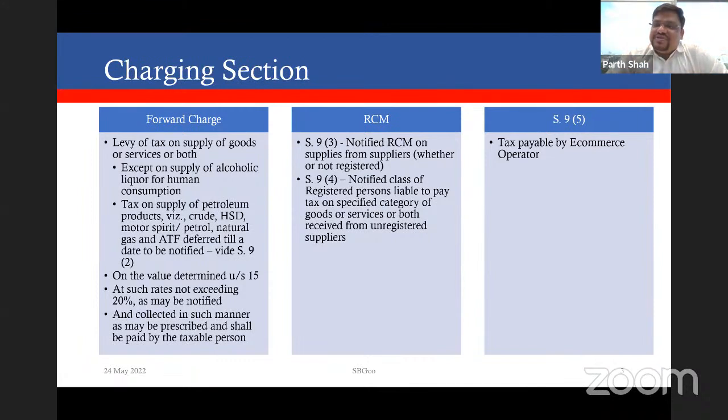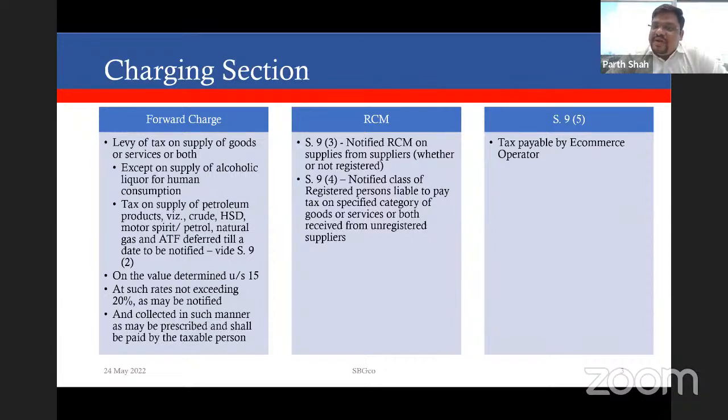Next part of the charging section, if we come, it's Section 9(3) and Section 9(4). They are the levy provisions where liability to pay tax is shifted to the recipient of goods or services and not on the supplier. Again, it's a provision which is brought under the levy section itself. Under service tax, we had the reverse charge concept, where by Section 67, the liability to pay tax was shifted in some cases to the recipient, though the levy was under Section 66B. So there's some distinction. Here, the liability to pay tax under reverse charge is cast on the recipient under the charging section itself. So Section 9(3) says RCM on notified supplies from suppliers.